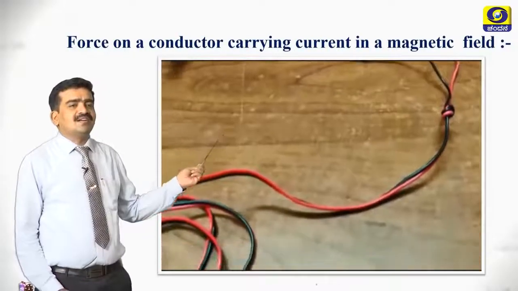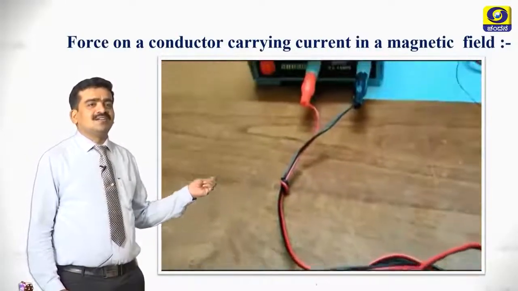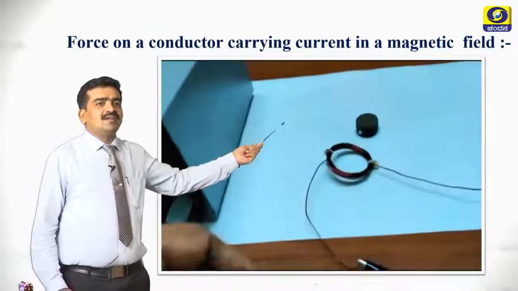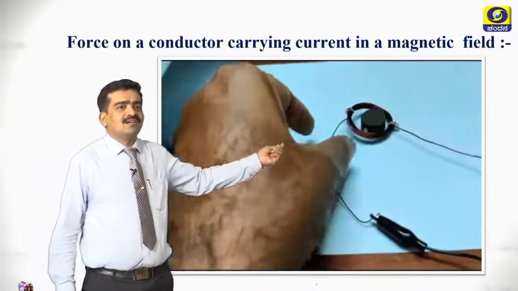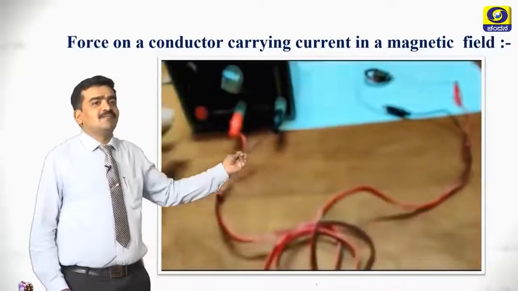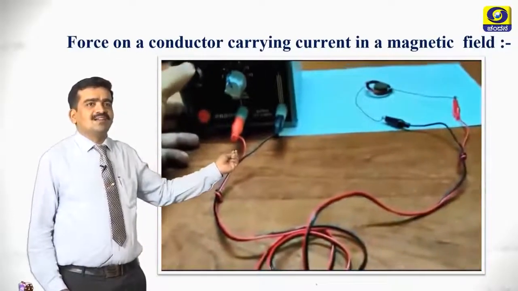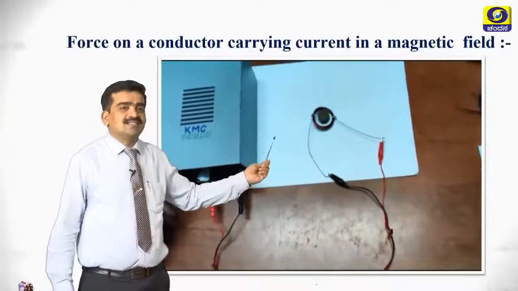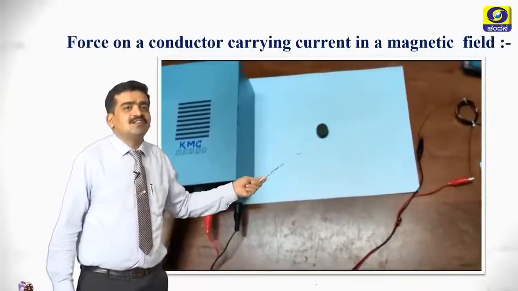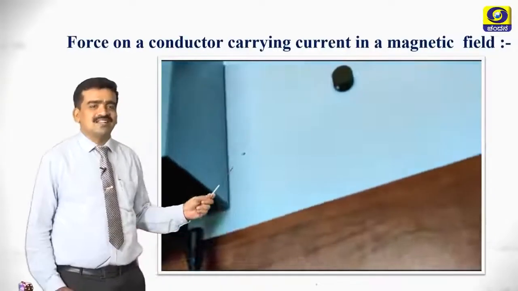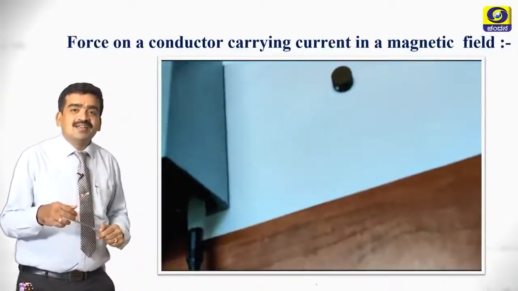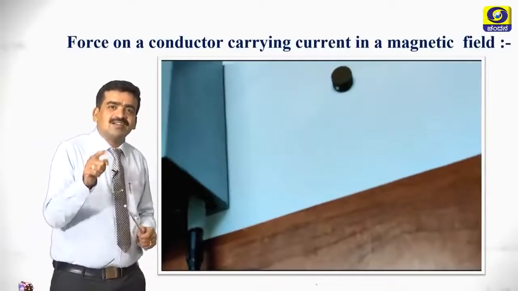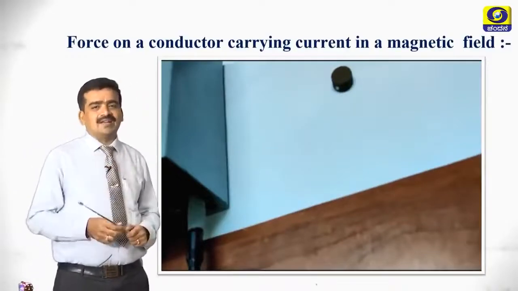Here I have taken a copper coil. I have connected the ends of the wire to a battery, and here I have another magnetic field. So what happens when I pass the current through the coil? See, it jumps out. It displaces. Why does it displace? Due to the presence of mechanical force there. So this is how a current carrying conductor, when placed in a magnetic field, experiences mechanical force.